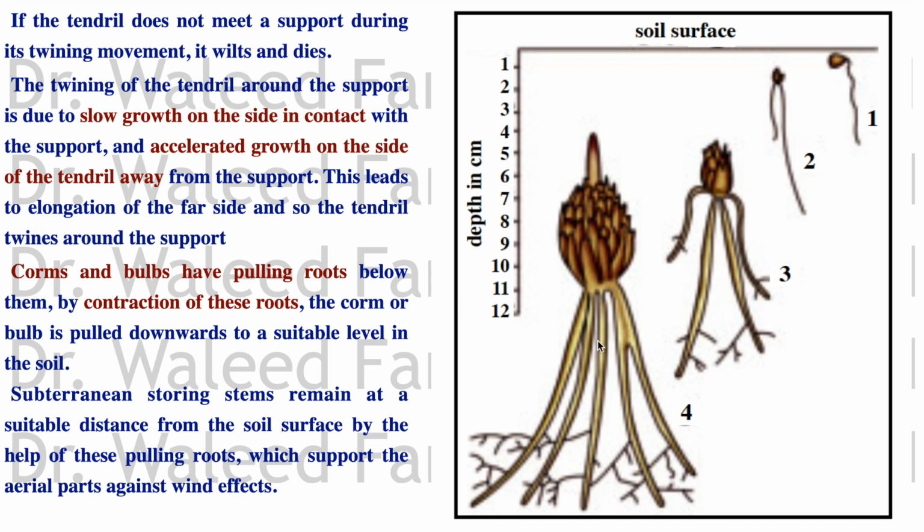See, it was near the surface before, and the roots, by continuous growth, pull the plant downwards to a certain level in the soil that is optimum for its growth.